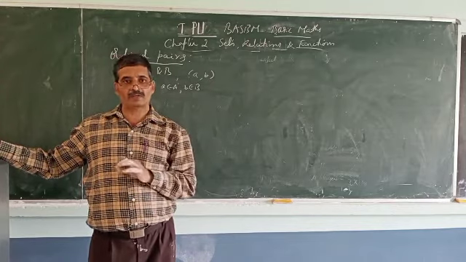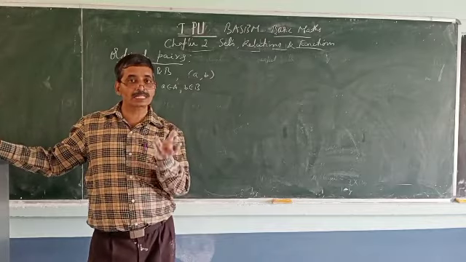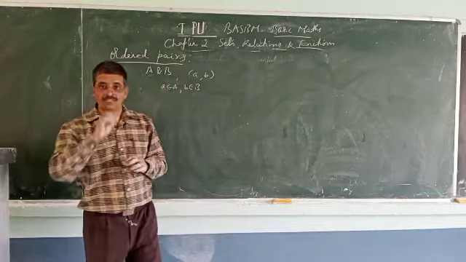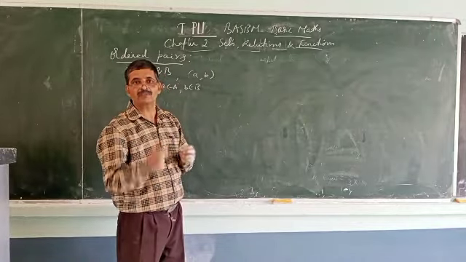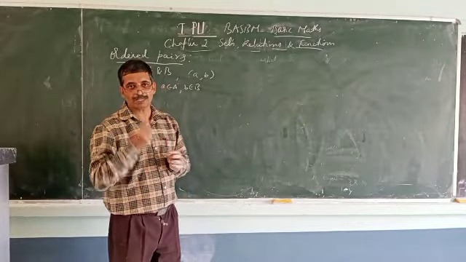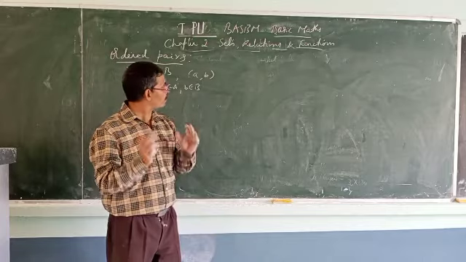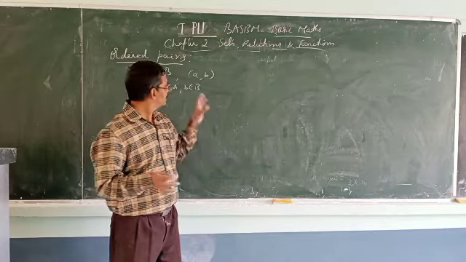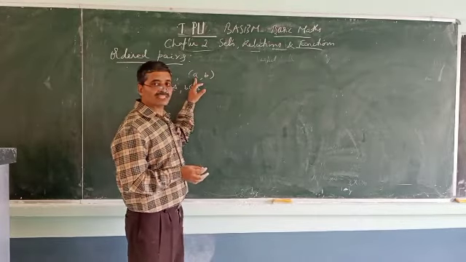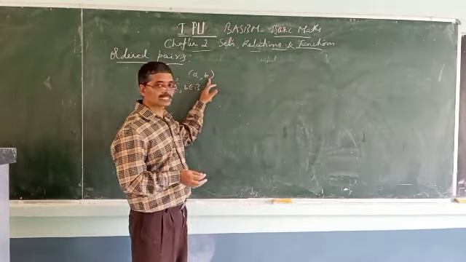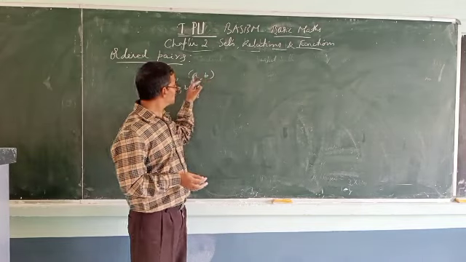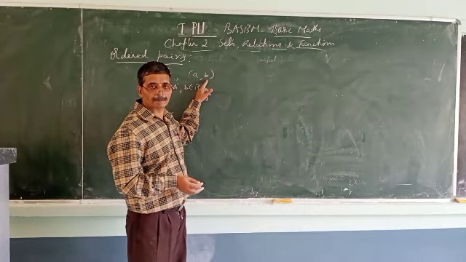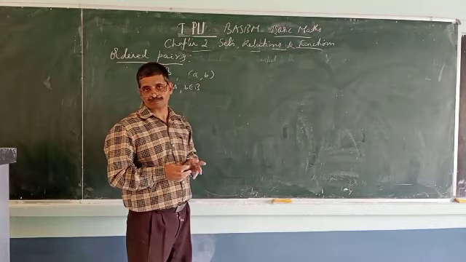Why do you call it an ordered pair? Because there is an order. What is that order? Order in the sense first element. Which is the first element? Which is the second element? Very important here. When I say ordered pair, it is important to recognize that in this case a is the first element, b is the second element. So there is an order.